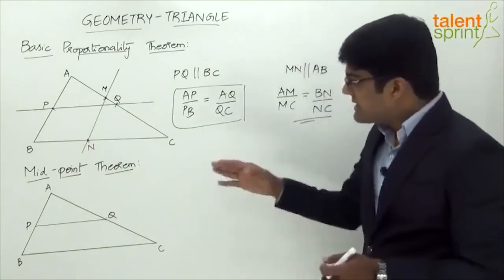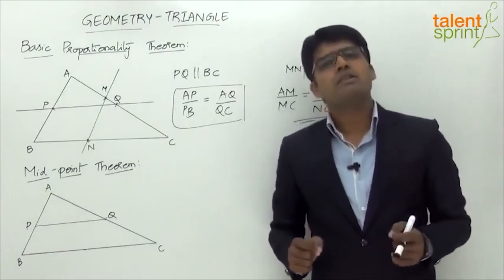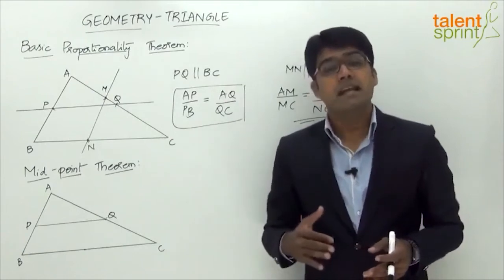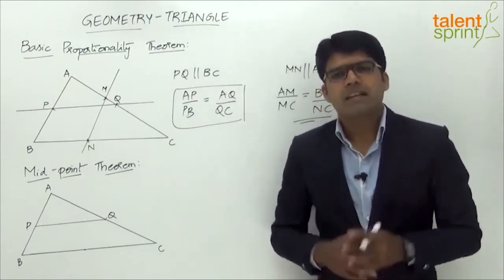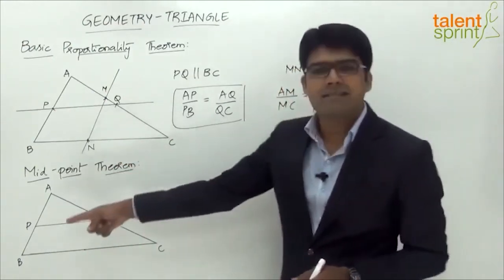And the next one here is the midpoint theorem, which states that the line joining the midpoints of any two sides of a triangle will always be parallel to the third side, and its length will be half of the length of the third side. Let's look at this with the help of a simple example here, right? So ABC is a triangle.